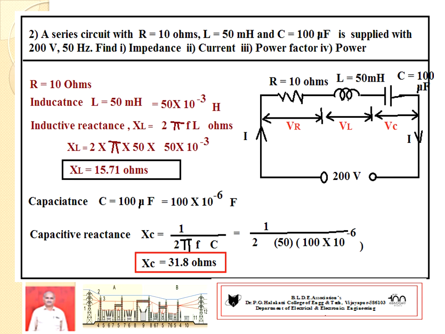This is the only accidental point. 50 into 10 to the power of minus 3. What are you doing? You are in a hurry. There is no time to differentiate between millihenry and Henry. Hence you are not converting, then the problem goes wrong. This is the only strategy. If it is millihenry, first your duty is to convert into Henry. All of you listen very carefully.